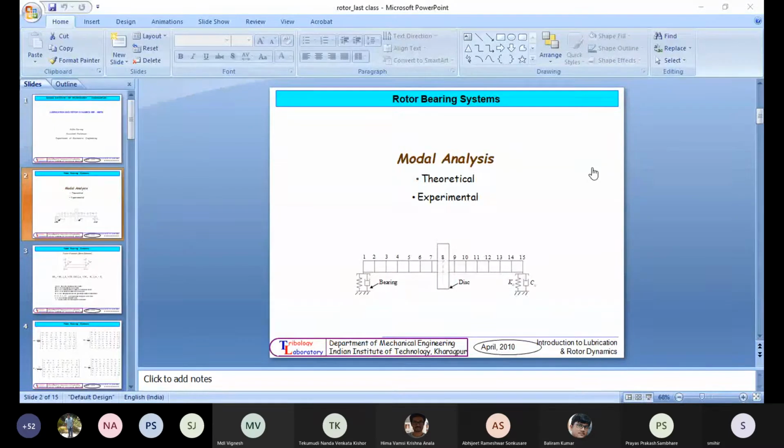Yes, sir. Okay. So as I was telling, there are three elements: bearing, disc, and rotor. All these three elements we have to model separately and then assemble as a system. And as a system, we'll solve the equations for the whole system, that is rotor, disc, and bearing. So let us go one by one.